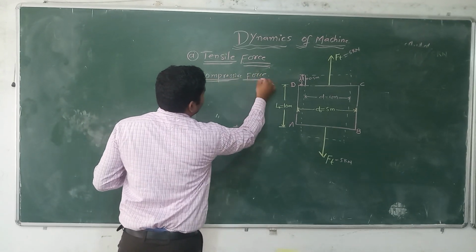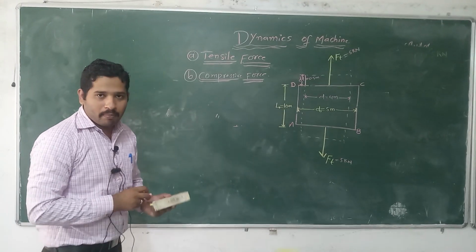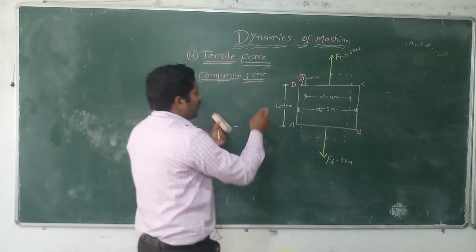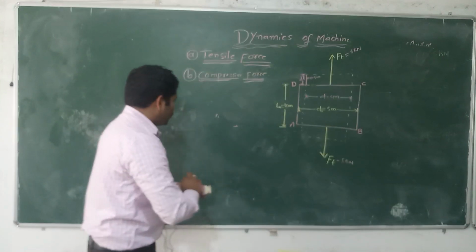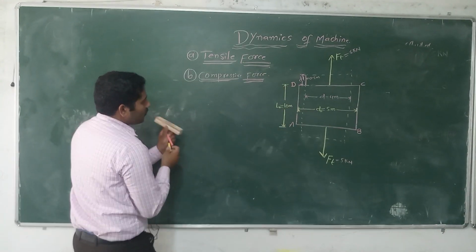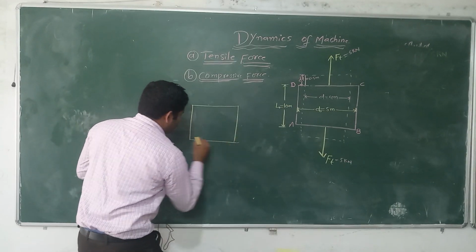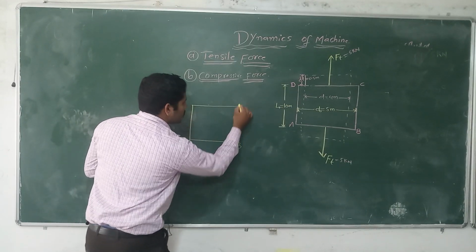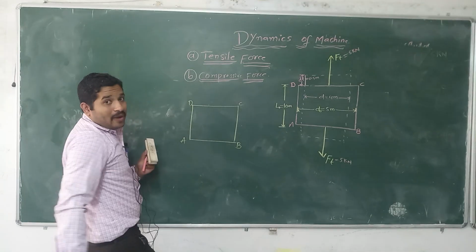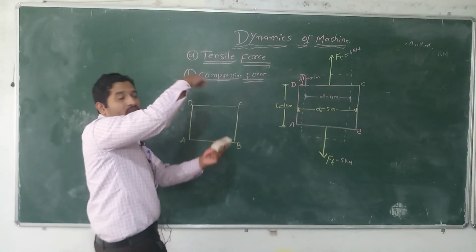Okay dear, compressive force is nothing but we are considering the same 4-bar mechanism A, B, C, D. We apply compression force.